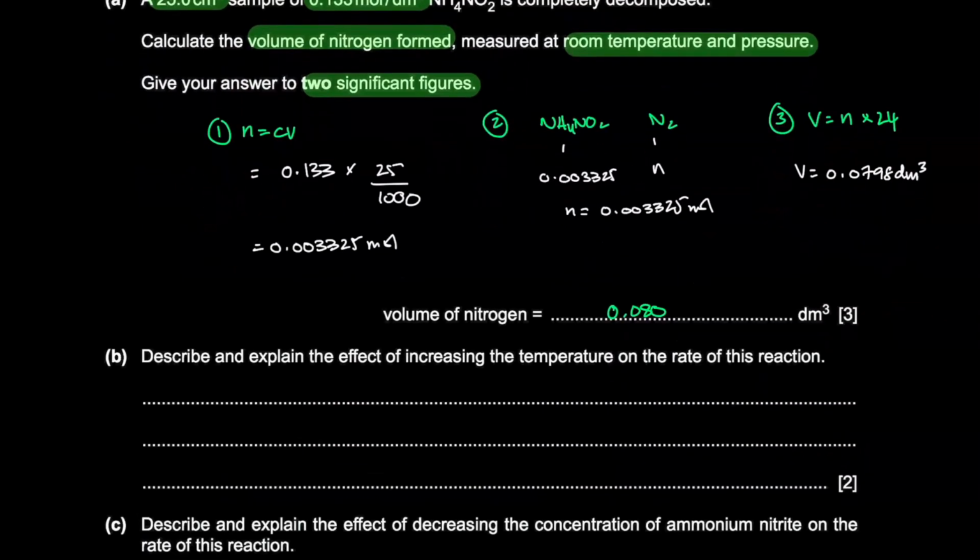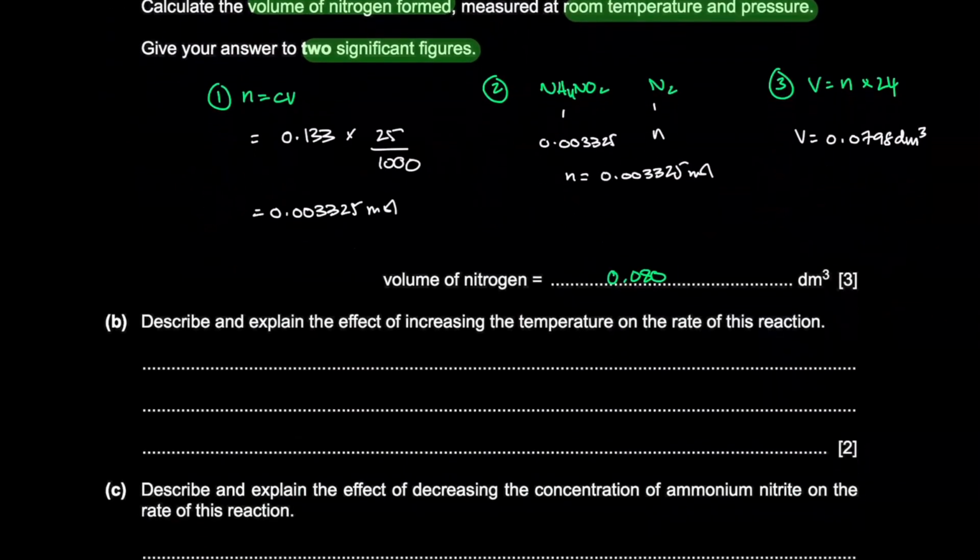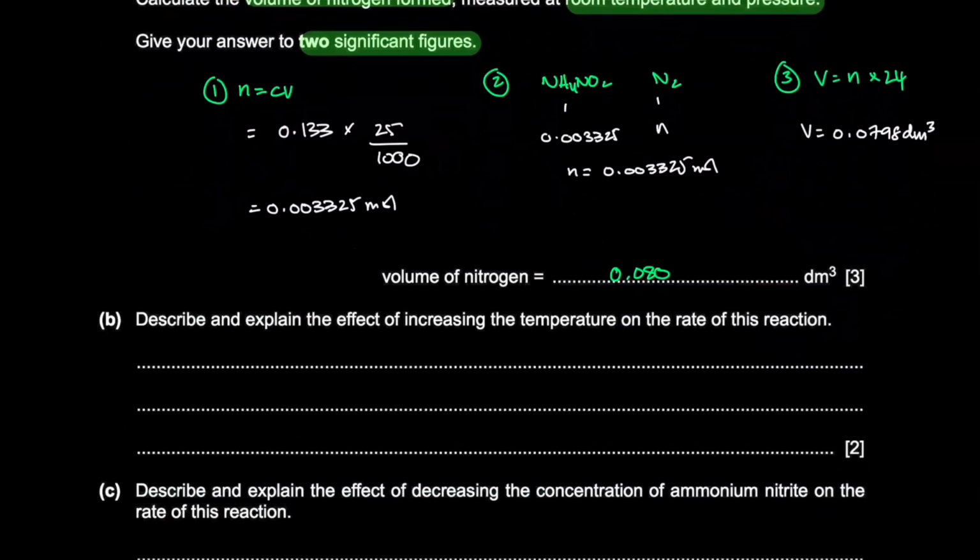Describe and explain the effect of increasing the temperature on the rate. Rate increases, right? Why?